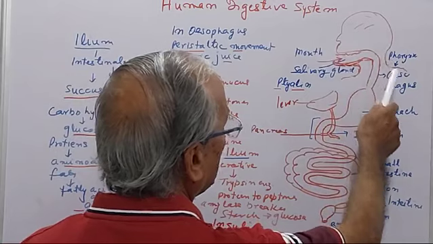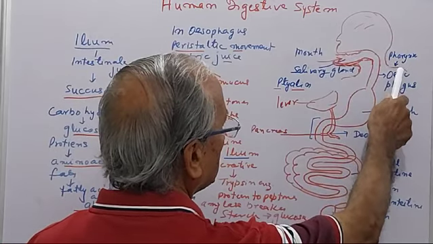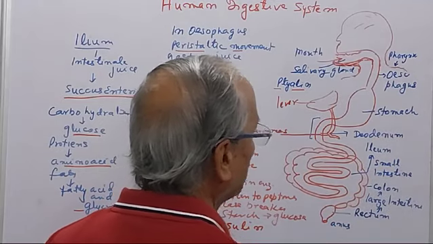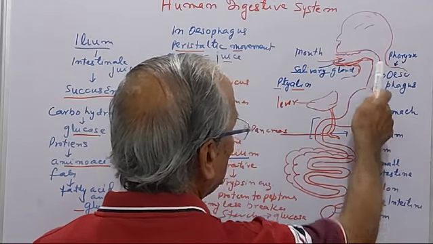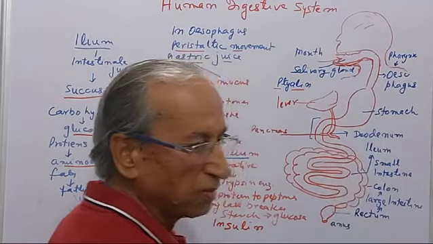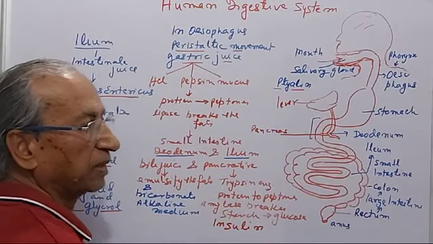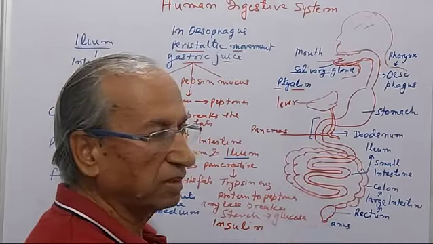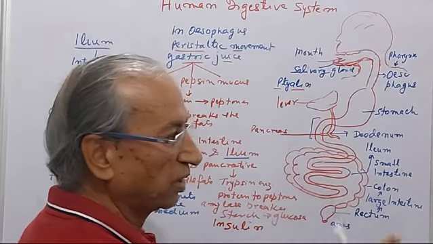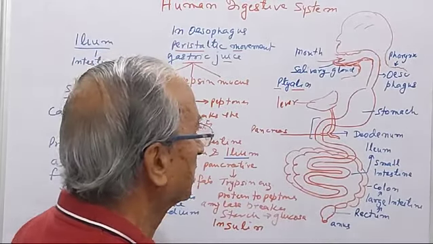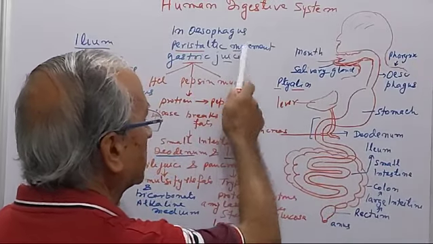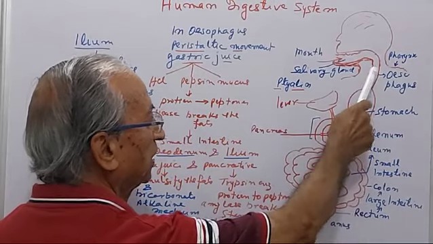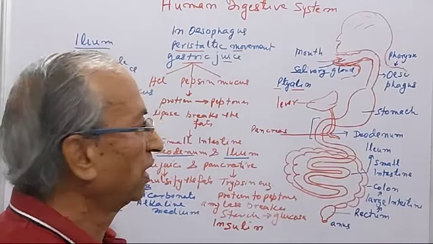Now this food goes through the pharynx to the food pipe, which is known as the esophagus, and from the food pipe it goes to the stomach. The food pipe is a muscular pipe in which contraction and relaxation take place, and that movement is known as the peristaltic movement. Through this movement, the food reaches the stomach.